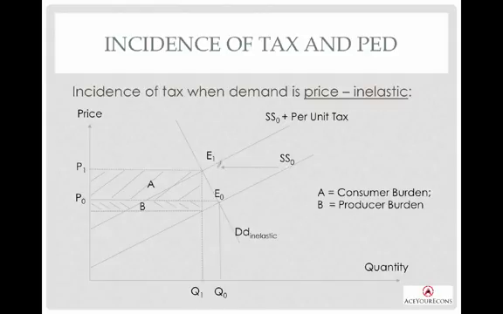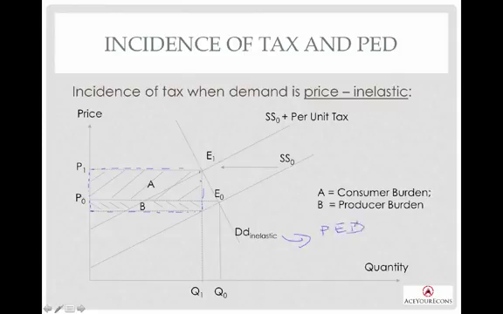And when you impose a tax, remember this amount would be your tax revenue, or the tax that is incurred by both consumer and producer. But how do we know who has the higher burden of tax? We've got to use some logic. Remember, what is the nature of price inelastic goods?